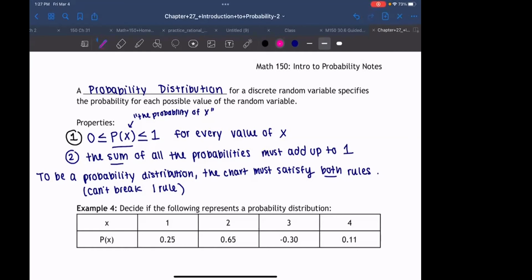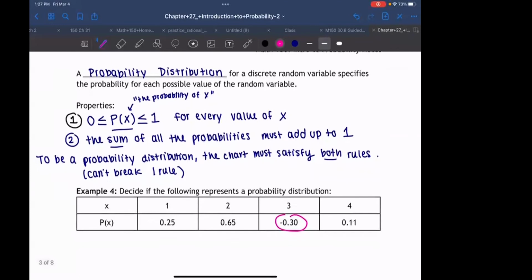Who thinks this is a probability distribution? Raise your hand if you don't think it's a probability distribution. Anyone want to explain? Because the probability for 3 is a negative number. Good. You notice the probability of 3 is negative 0.3. What property does that not hold? The first one.